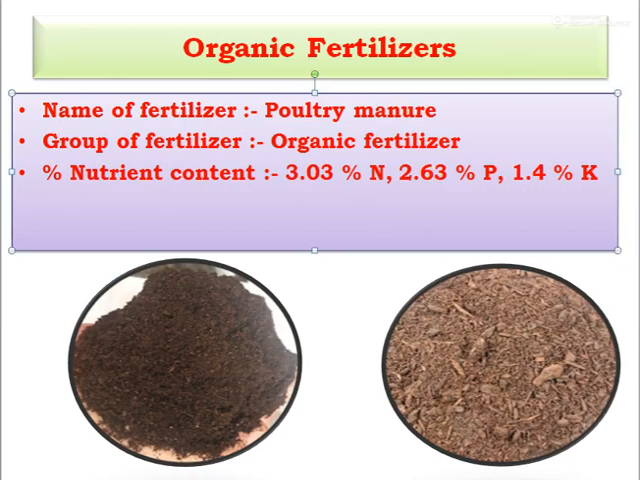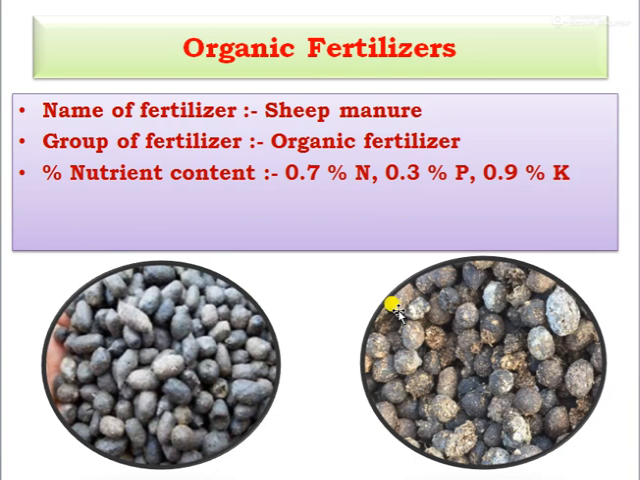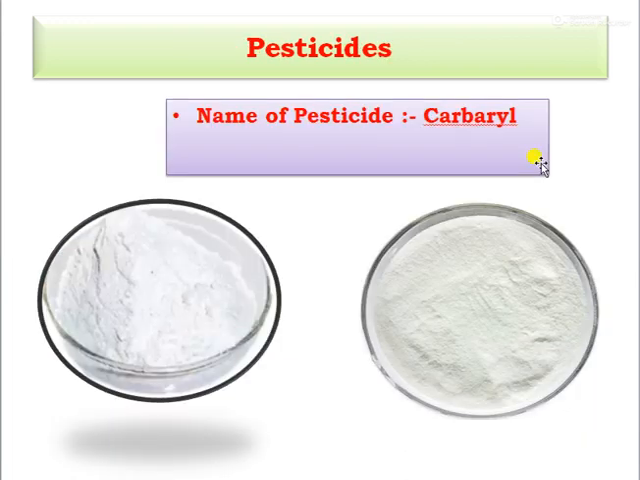Next one, the poultry manure. This is also a most popular organic fertilizer. It contains 3.03% nitrogen, 2.16% phosphorus, and 1.4% potassium. Next one is sheep manure. This is also a very popular organic fertilizer. It contains 0.7% nitrogen, 0.3% phosphorus, 0.9% potassium.